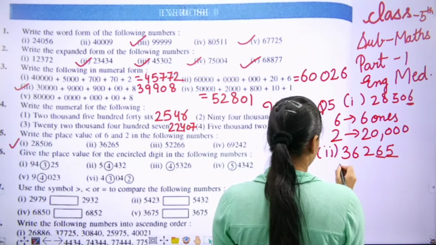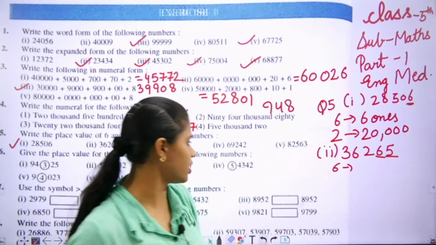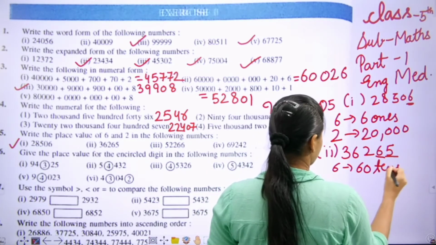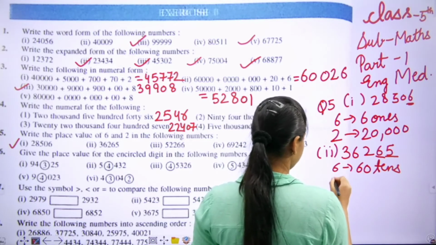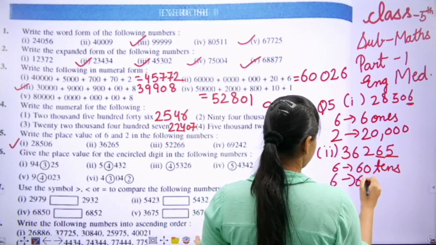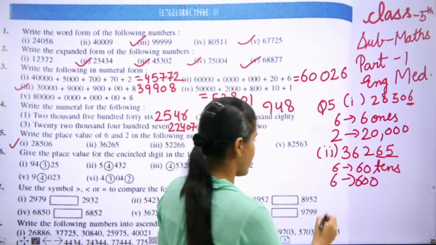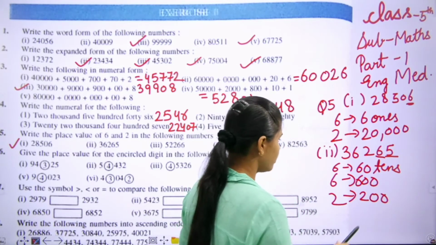Ones, tens. There are two 6s. How many 6? Two 6s. Tens, then 100, 6,000. Then we have to tell the place value of 2. That is 200. Understand students?